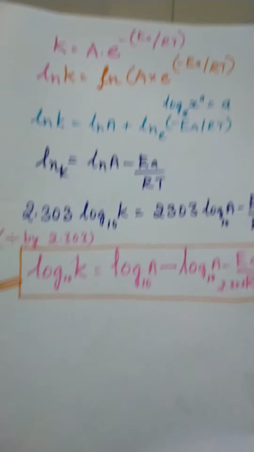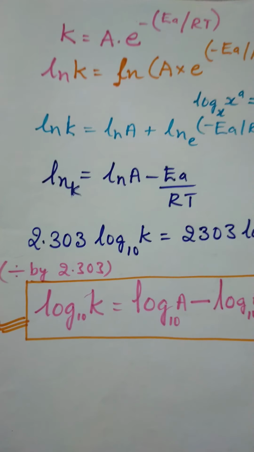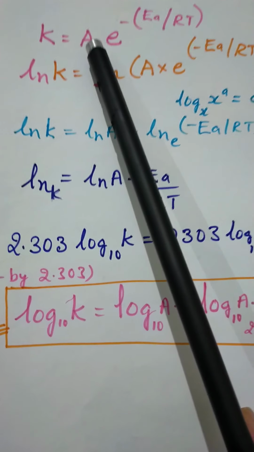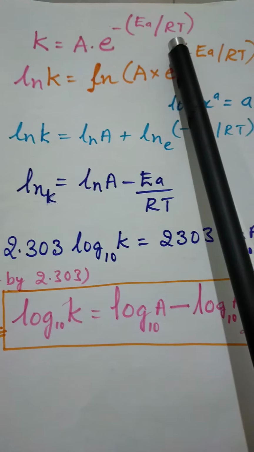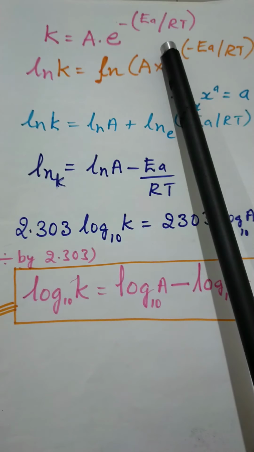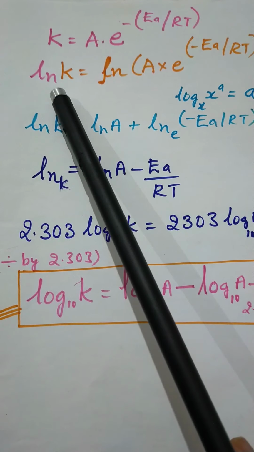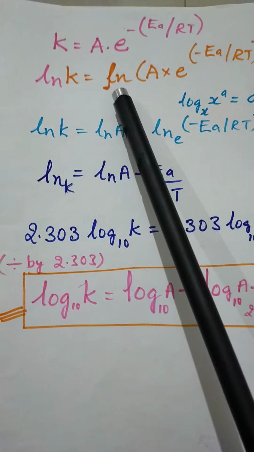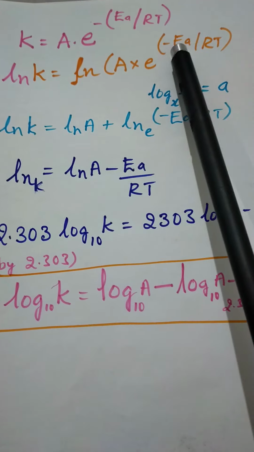As we know, the Arrhenius equation is k equal to A into e to the power of minus Ea by RT. Take log on both sides: ln k, the logarithm of k, and the logarithm of A into e to the power of minus Ea by RT.